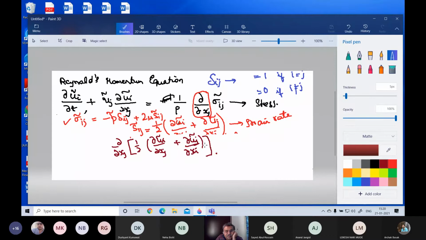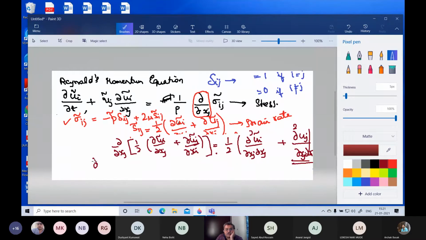Now let us see, what does this become? This is equal to half, I am taking outside, half dou square ui by dou xj dou xj plus dou square uj by dou xj dou xi. This is interesting, isn't it? Now what is this term?